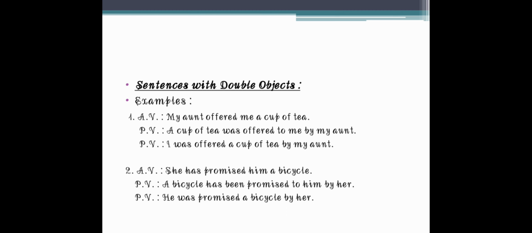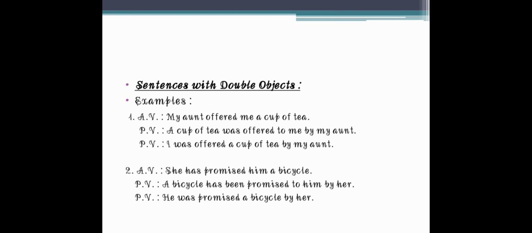Okay, now let us change it into passive voice. First of all, we are taking a cup of tea as the object. So, a cup of tea was offered. Why "was"? Because it is in the past form. So, was offered to me by my aunt. "To me by my aunt", because my aunt is the subject and it should be at the end of the sentence. And "to me" should also be used because it is one of the objects of the sentence.